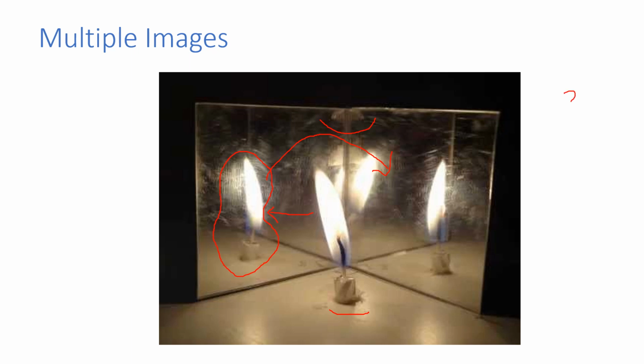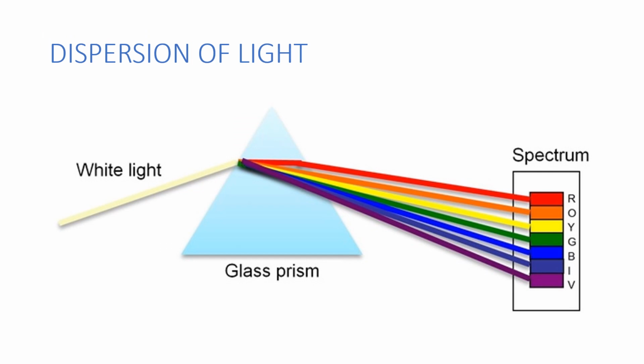There is one formula: 360 degrees divided by the angle between the mirrors, minus 1. So this is the formula to find the number of images. Just remember that formula.